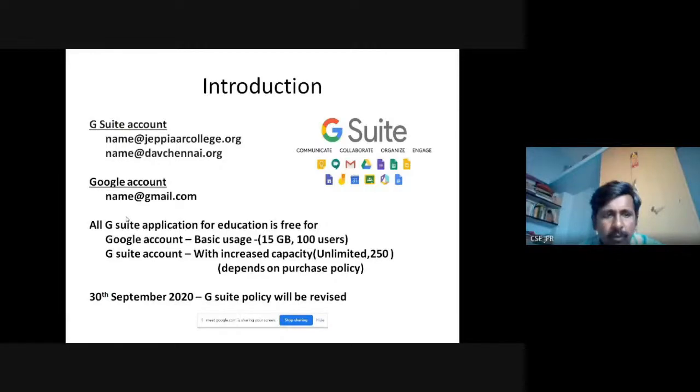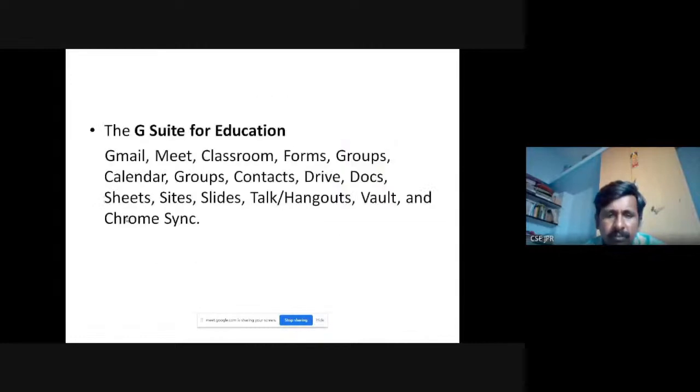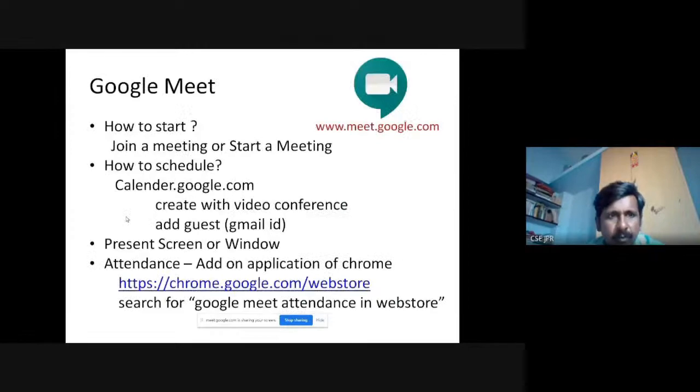The G Suite policy will be revised. Google said they will be revising the G Suite policy after 30th September. Up to that, everyone can access the available usage. After that, it depends on the purchase policy. We don't even know whether they are going to give free access to all the applications. But anyway, up to 30th September, all accounts will have free access. So let's go on.